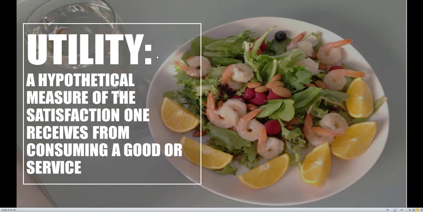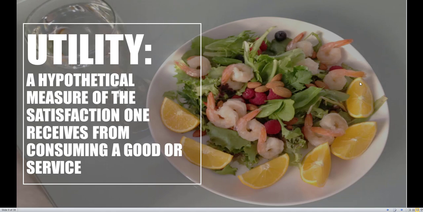Another thing to note about utility itself is that it can actually turn negative as well. So here, suppose that you take a look at the salad right here. If you consume the salad, it'll give you, say, negative 300 units of satisfaction because who really puts this type of shrimp and oranges on a salad? It's a really weird combination. So also note that satisfaction and utility can actually turn negative for particular goods and services. So we can rank our choices based on the amount of utility that we have. Utility can turn negative, and it does differ from person to person.